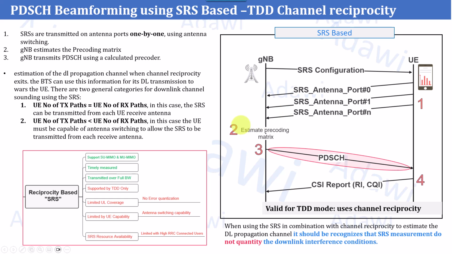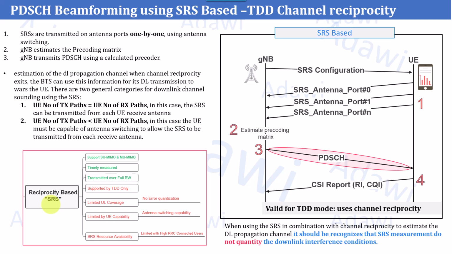So what are the shortcomings or risks we have with the SRS in general? If you look at the figure in the bottom left, first of all, as you know, reciprocity is only supported for TDD. We already highlighted that part. The second part is the limited uplink coverage. As you know, the UE in general supports 23 dBm or 26 dBm as a maximum, right? Plus, the SRS doesn't have any error quantization compared to the physical uplink channel and all the other channels. I have explained this in the previous session. You can watch the previous session to understand this part more.